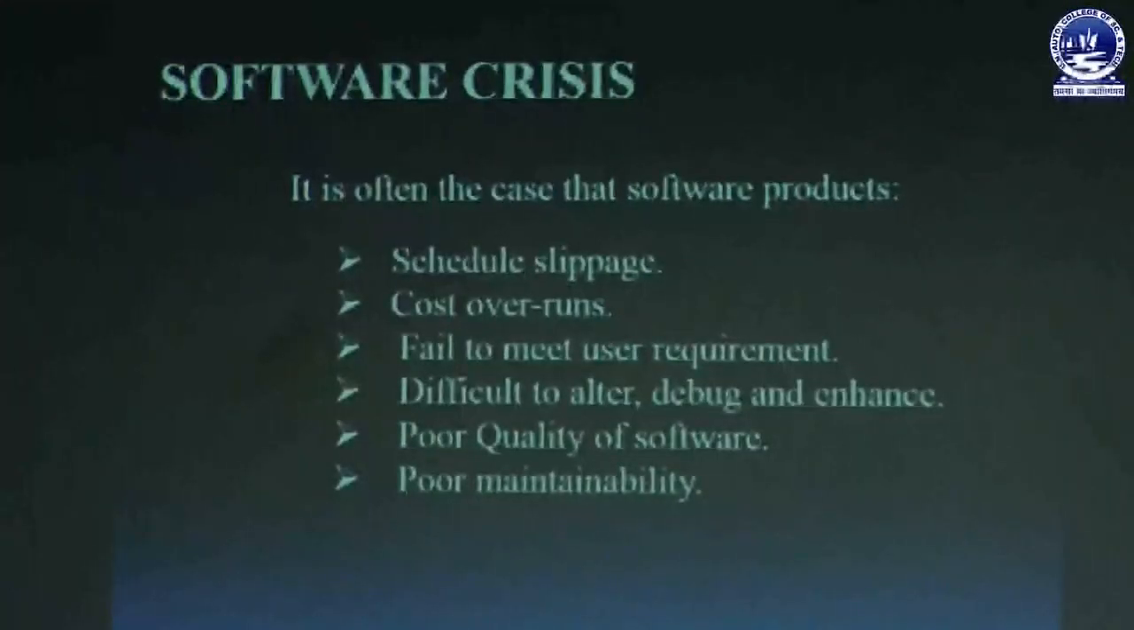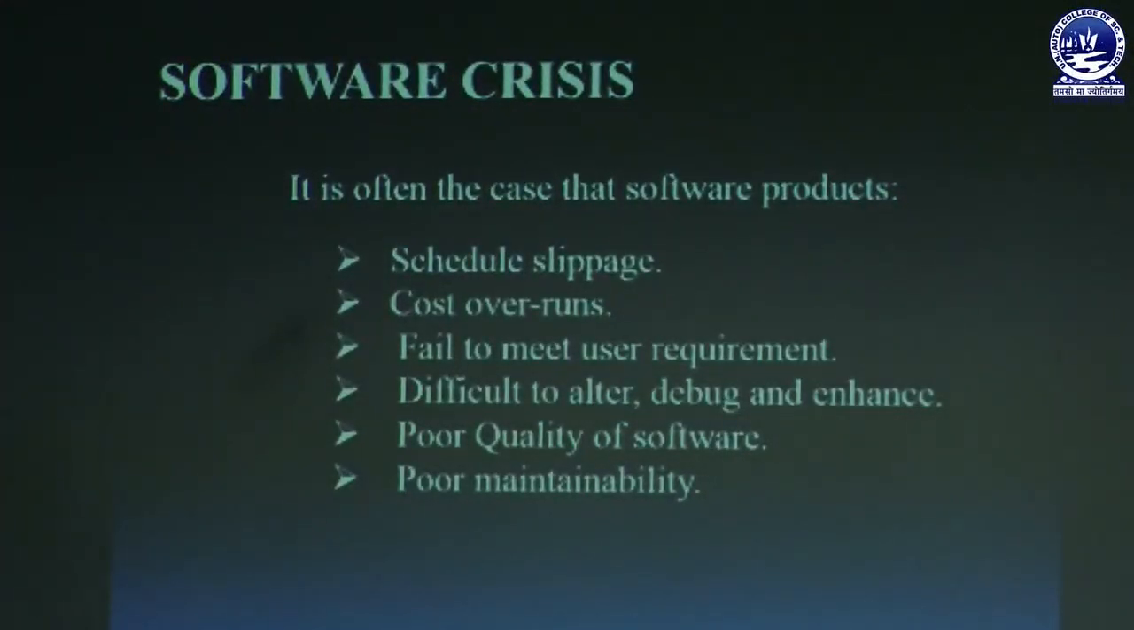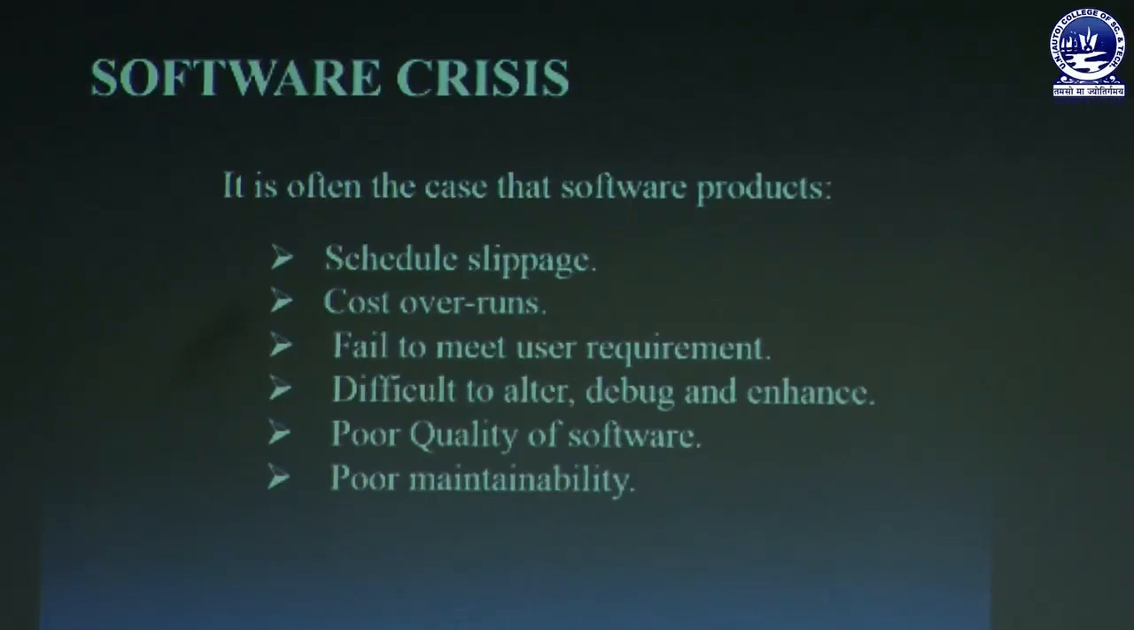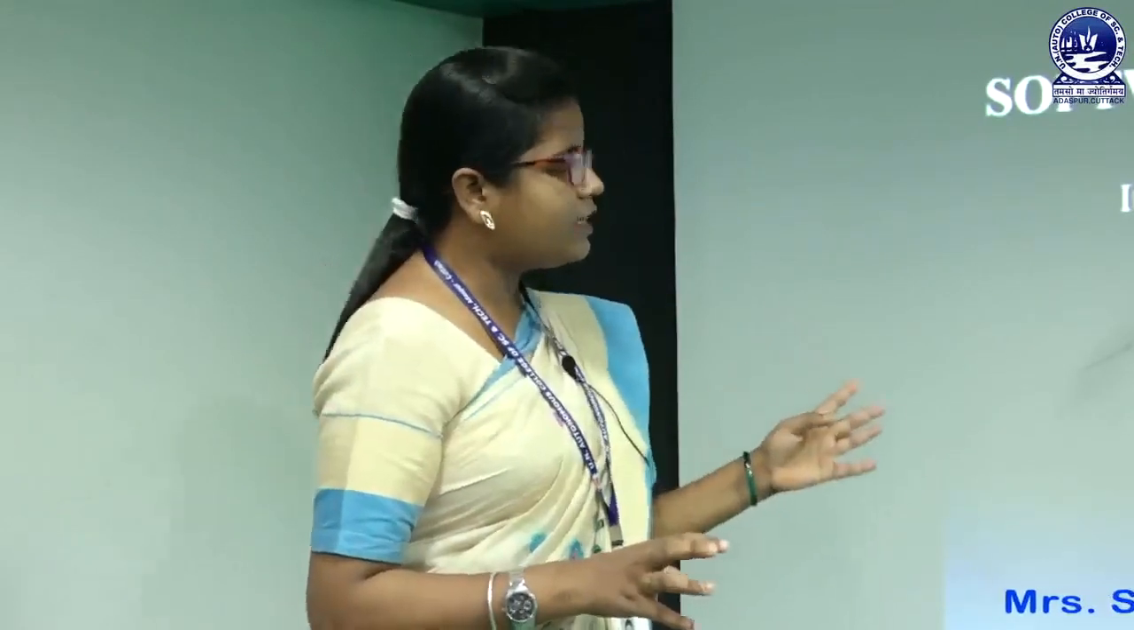The next is cost overruns. That means it becomes too costly to develop a software and therefore, the software development is abandoned in between, and it is called a software crisis. The next is it may fail to meet user requirements. What that means is, the software development has been completed, you delivered the software to the user, and after that the user does not find it useful and it will not be used. That means it is a complete waste and we can call it a software crisis.